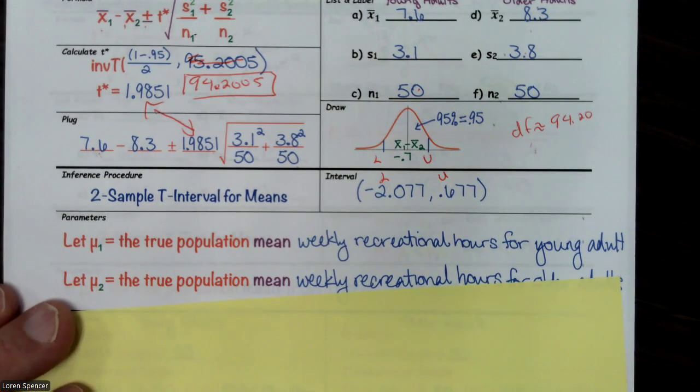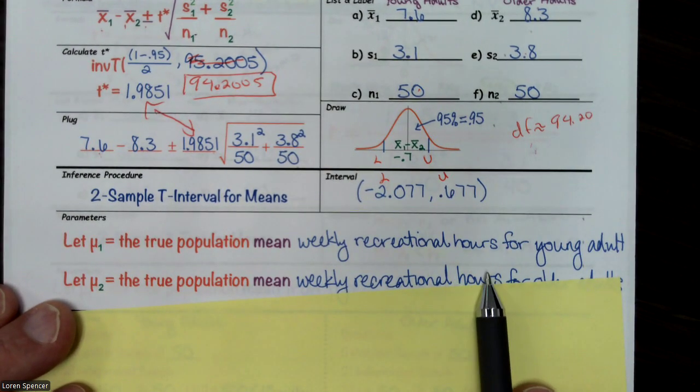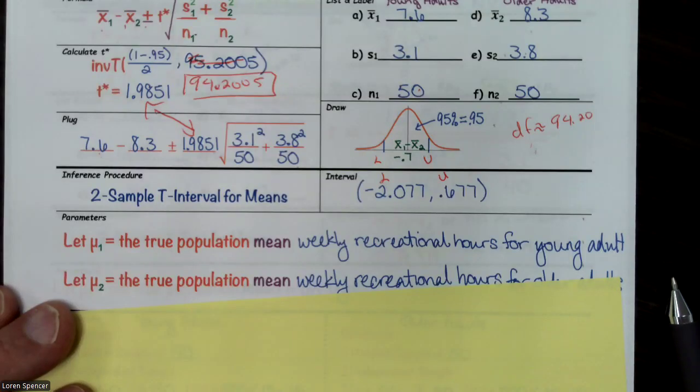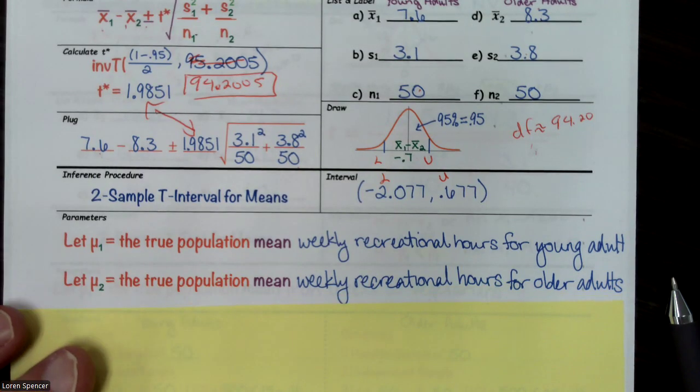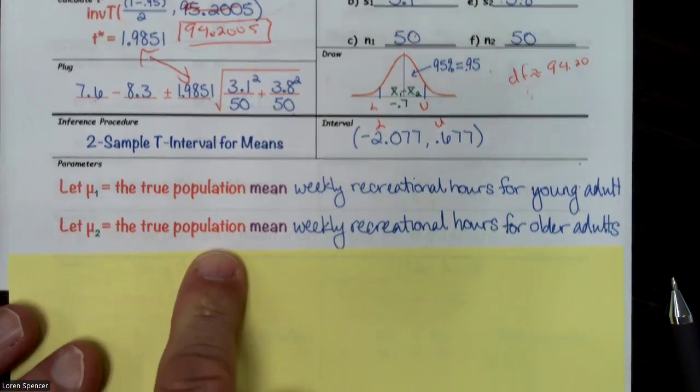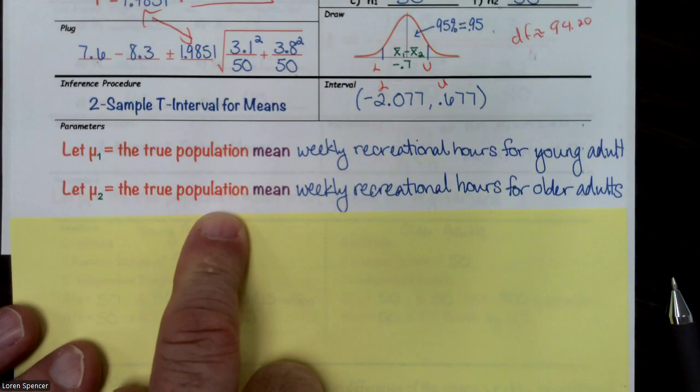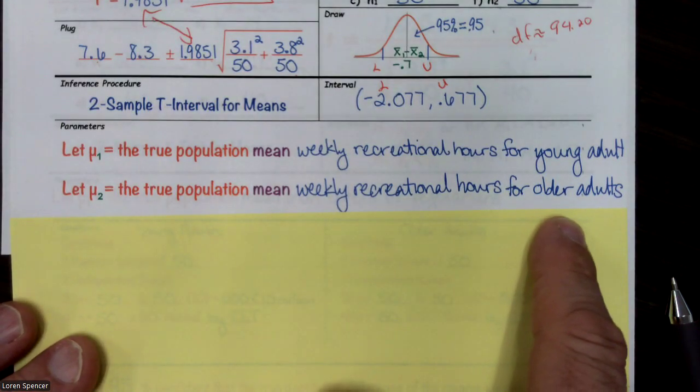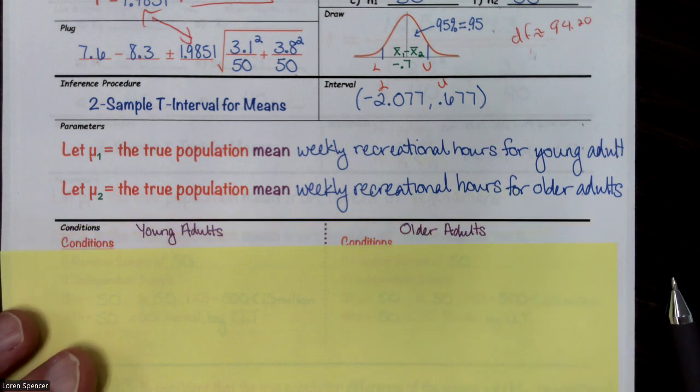Let μ1 be the true population mean recreation hours for young adults, and let μ2 be the true population mean recreation hours for older adults.